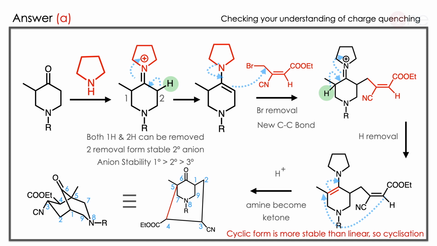Then there is a possibility of carbon-carbon bond formation. So again the charge travels, and a new CC bond occurs there. The alkene and ring will be fused there. So again the charge has to be quenched, the hydrogen has to travel and the double bond forms there. The next step is very interesting. Since you have the double bond, cyclic formation inside is possible. The cyclic formation is more stable than linear, as well as you have better double bond formation and conjugation. So the cyclization occurs there.